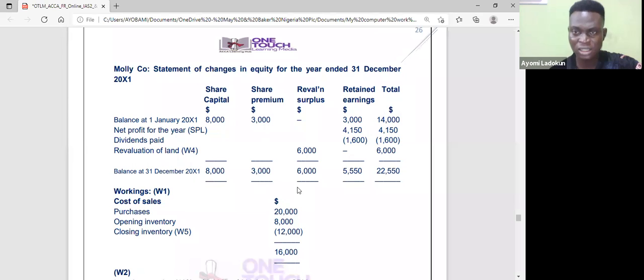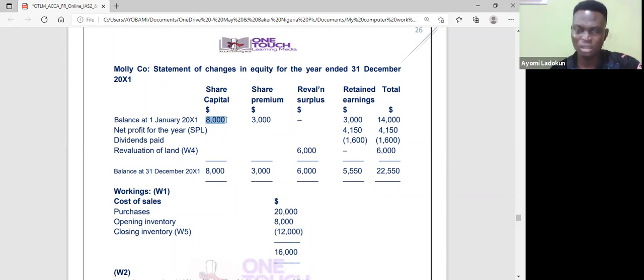Then in changes in equity, let me show you that. So that one might be a little bit complicated. So you look at share capital. You have to know what constitutes my equity. Equity: share capital, share premium, revaluation surplus, retained earnings, other components of equity, and all of that. So that constitutes my equity. Then in the question, you notice that we have share capital, share premium, revaluation surplus, and retained earnings. So you put them. So now look at balance at the beginning of the year.